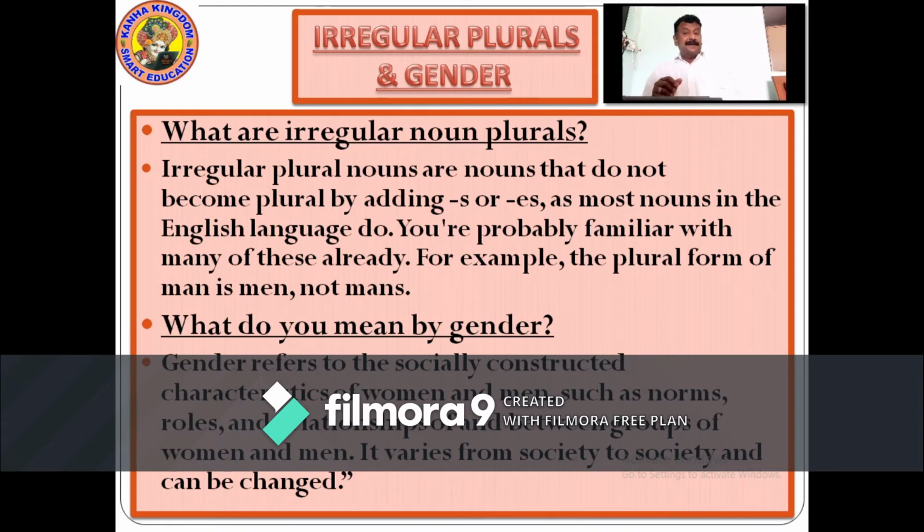So now let's go ahead. Please write it down. Let's go ahead with more definitions. I'll give you 5 seconds. Please write it down.